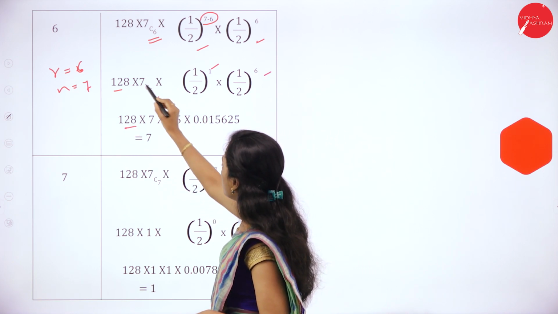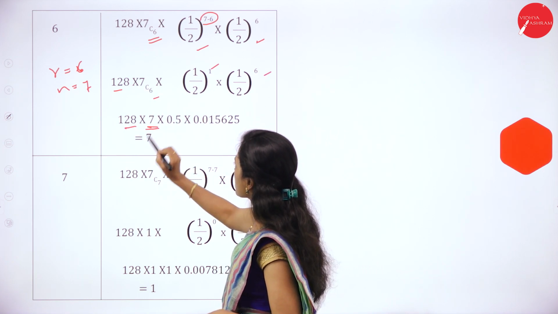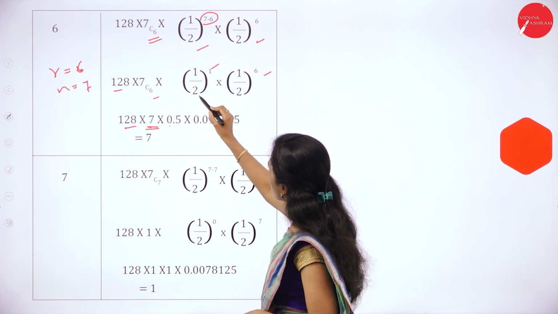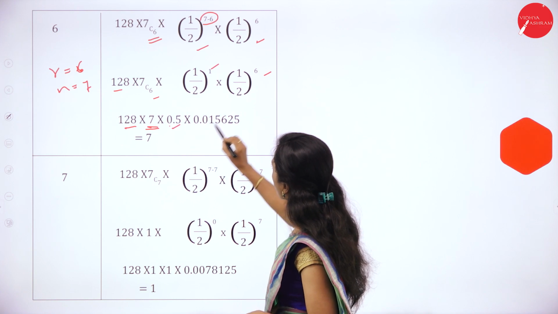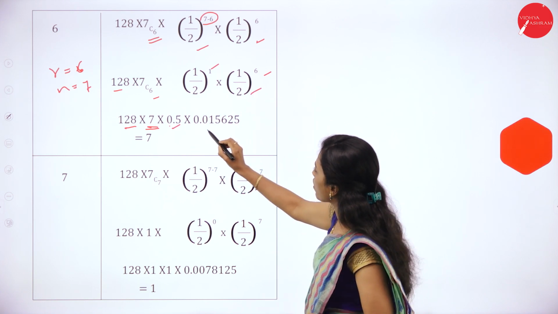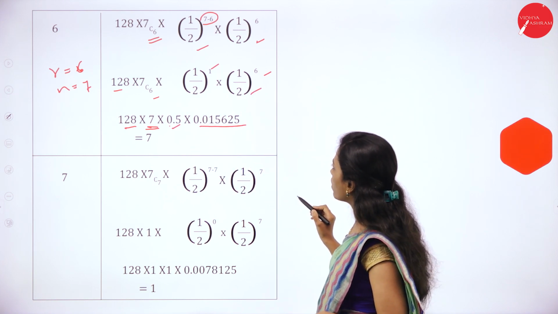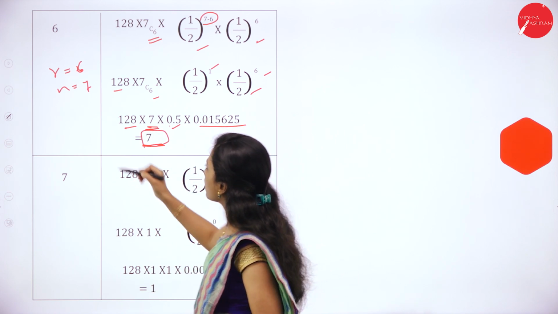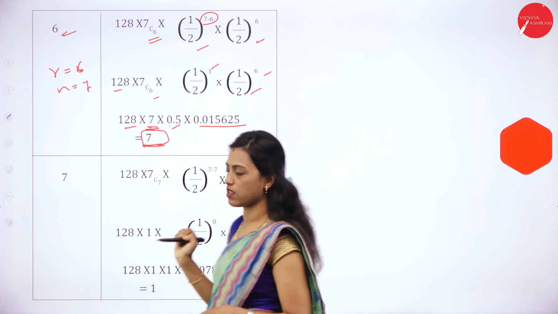So 128 into 7C6 is 7, into 0.5. (1/2)^1 is 0.5. (1/2)^6 is 0.015625. So expected frequency will be 7 if r is equal to 6.